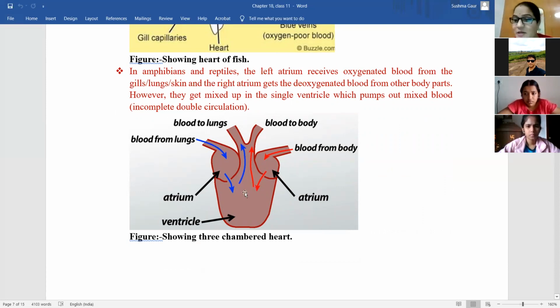Ma'am, मतलब mixing का मतलब ये है कि उनका separation नहीं हो पा रहा है. जैसे 4-chambered heart में left and right atrium are sure that this is oxygenated and this is deoxygenated. यहाँ पे deoxygenated and oxygenated blood का mixing up तो होगा, लेकिन always the oxygenated blood will reach the body and deoxygenated blood will enter the lungs.